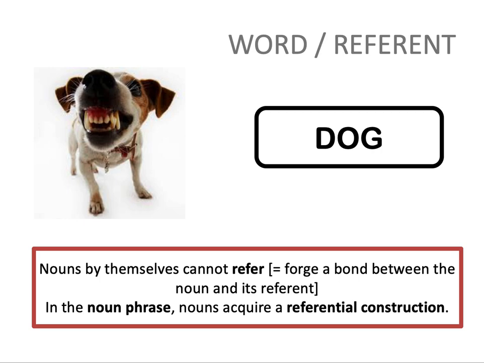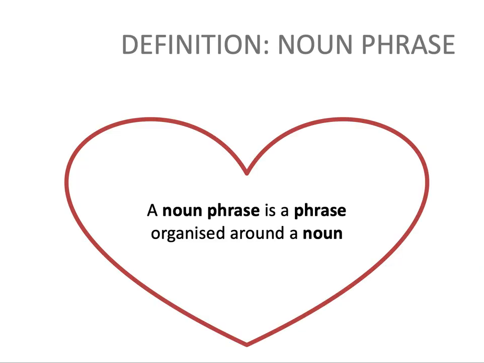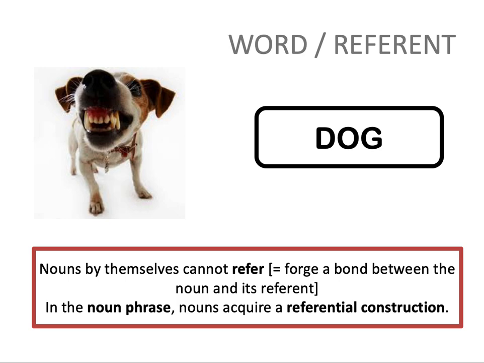We've made an important distinction here between the word and its referent: the word and what the word refers to in the real world. The word dog does not bite, but its referent, the thing it refers to in the real world, does. You need to make sure you understand this idea that nouns alone do not refer, in the sense of forging a bond between the noun and its referent. Nouns acquire a referential construction in the noun phrase. Again, make sure you keep track of the technical terms. You should write down the expression acquire a referential construction.